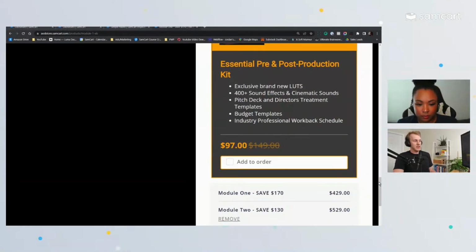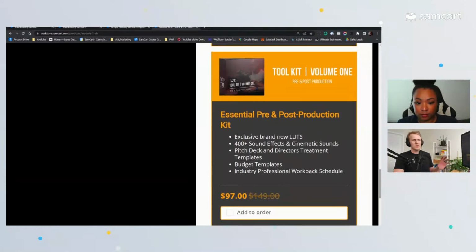And then Taylor, like you just suggested, the smaller products. Mark's got this toolkit, essential pre and post production kit. You got your LUTs, your sound effects, your treatments, templates. Folks, if you've got any kind of template that you work off of every time you start a project, every time you go into Photoshop, or every time you go into Logic and make a music project that looks like this, every time you do these basic, simple things, Word document, Excel spreadsheet, that you think are just mundane, routine, I do them every day. I just open this, file, save as new, duplicate this, and I start my day.